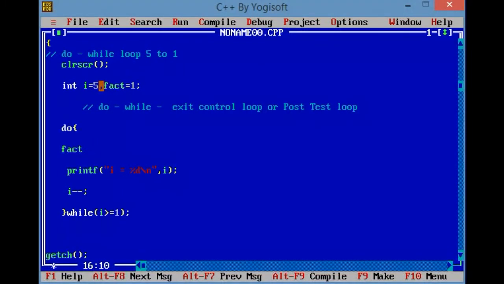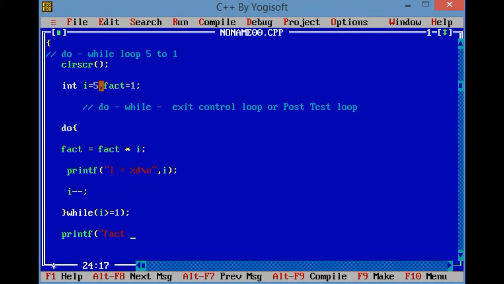If I need to calculate factorial, I need 2 minutes to solve this question. fact into I. I'm entering all the values, after that printing the fact.